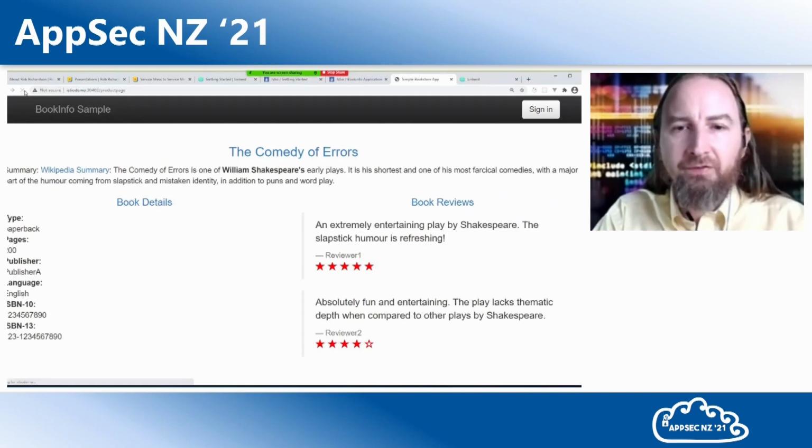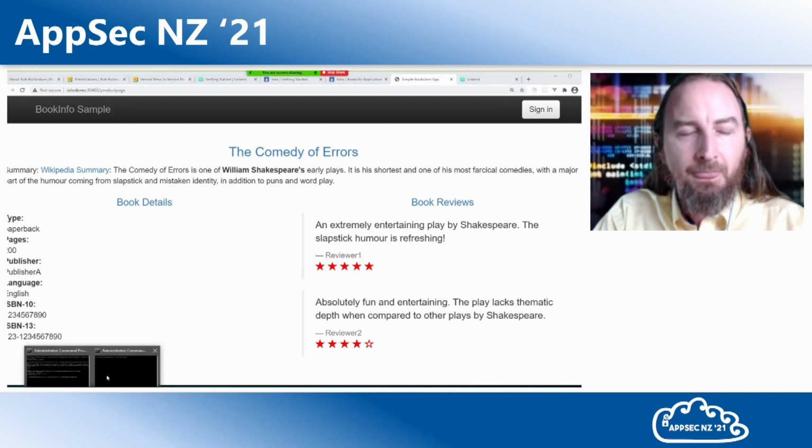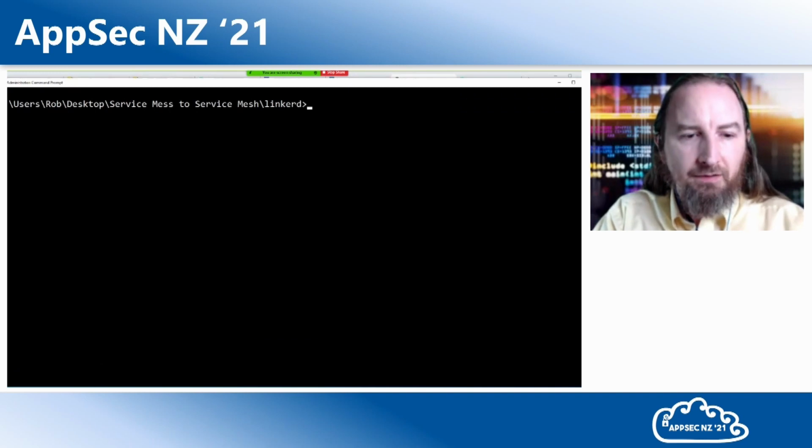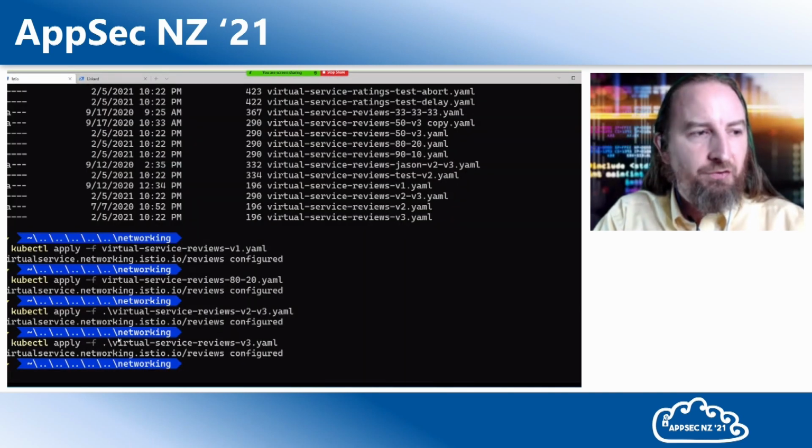Now, the cool thing that we saw in this process was we got to do an A/B test. We got to do a canary release. We also got to see how, with no downtime, we were able to push the traffic between pieces. Now, here inside, that's Linkerd. Here inside Service Mesh, we also have some dashboards.